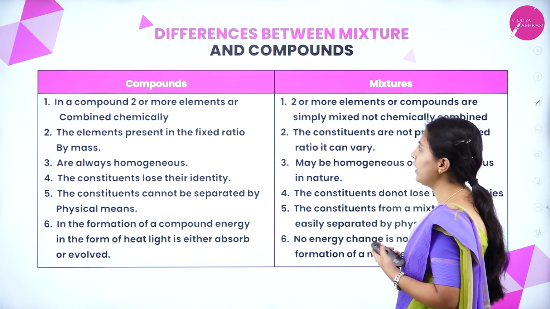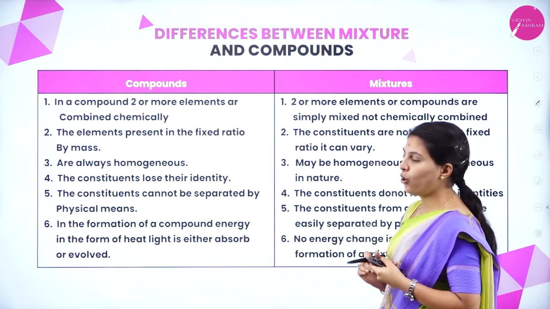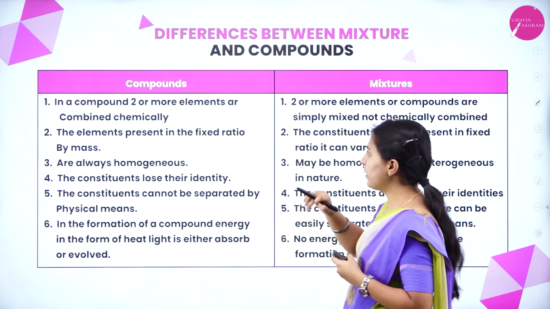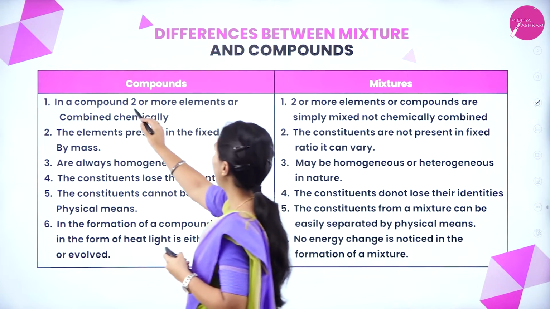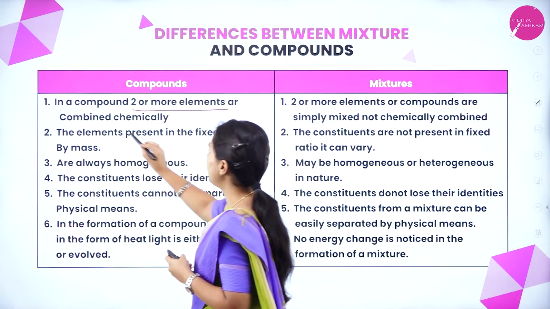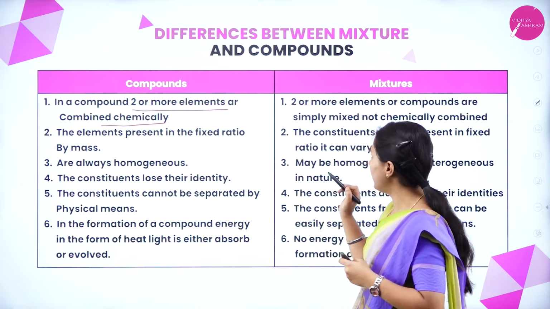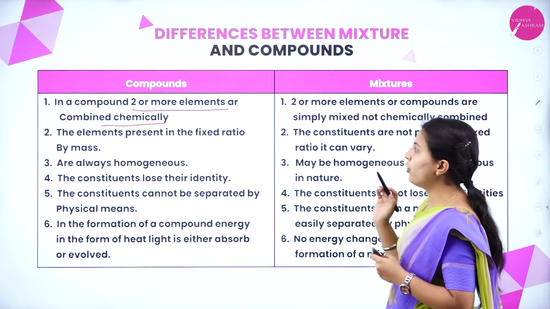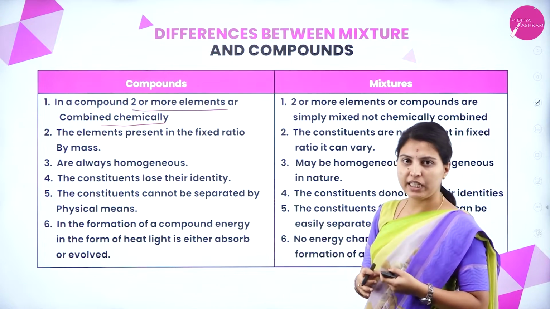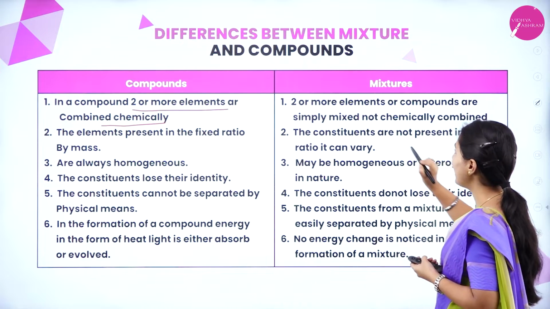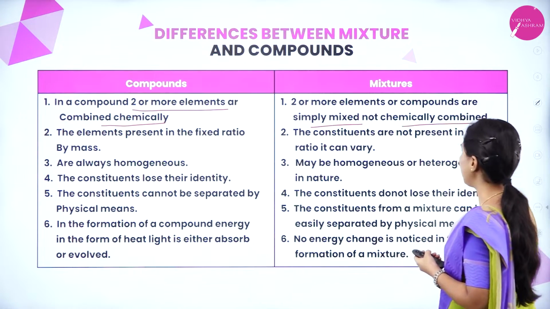And differences between the mixture and compounds. What are the differences? In a compound, two or more elements are combined chemically, but in a mixture, two or more elements or compounds are simply mixed, not chemically combined.